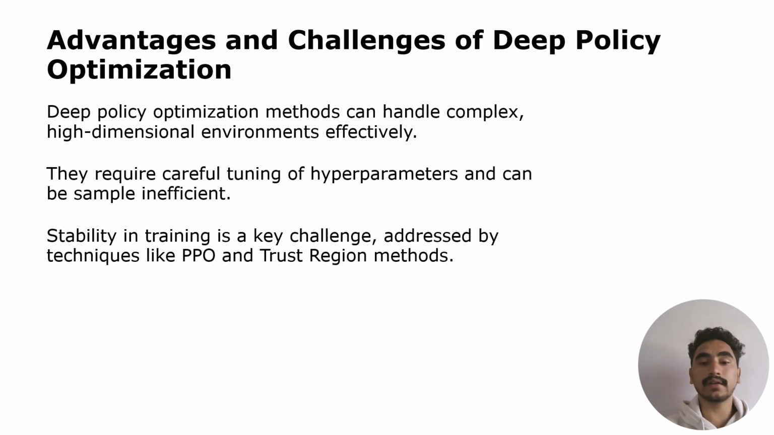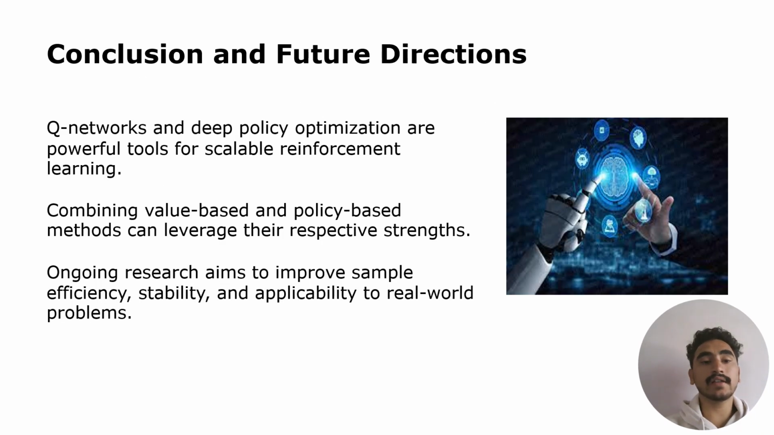And we can see the conclusion and future directions. Q networks and deep policy optimization are powerful tools for scalable reinforcement learning, and combining value based and policy based methods can leverage their respective strengths, and ongoing research aims to improve sample efficiency and stability and applicability to real world problems.